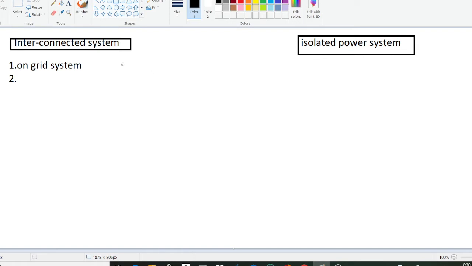Today in this video we will discuss the difference between interconnected systems and isolated power systems. So let's start. Here, the first point we have is that the interconnected system is an on-grid system.